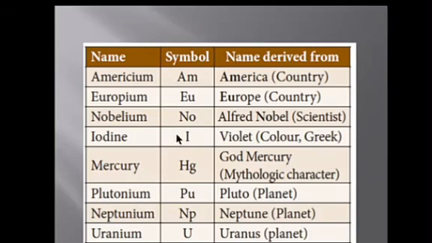Iodine, iodine is violet color. In Greek, violet is iodes. And mercury, god Mercury. Mercury has Hg as the symbol. And plutonium, Pluto. Neptunium, you know that these are the planets. Planet Pluto, planet Neptune, and planet Uranus.